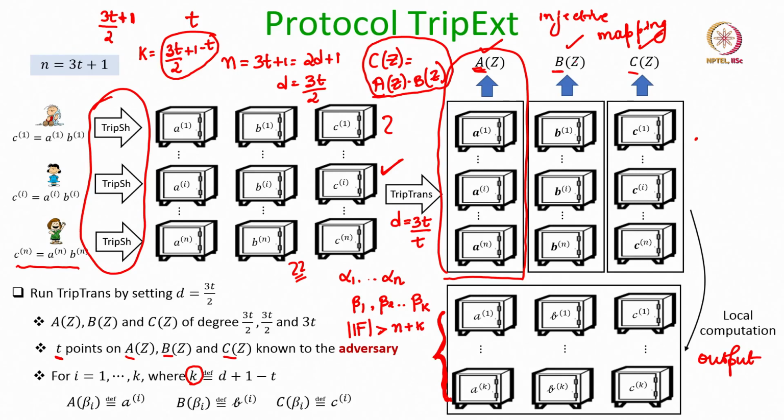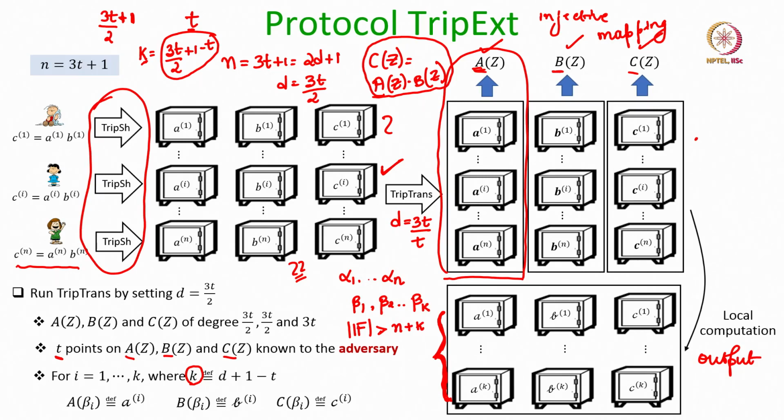Even for the B polynomial, its degree is 3t over 2. The adversary will be knowing at most t points on this B polynomial. The remaining k points corresponding to the honest dealer are unknown on this B polynomial.